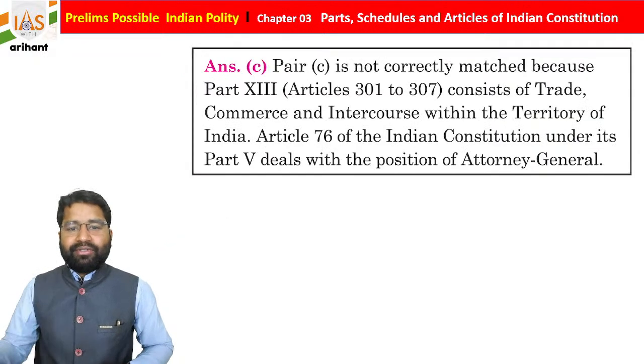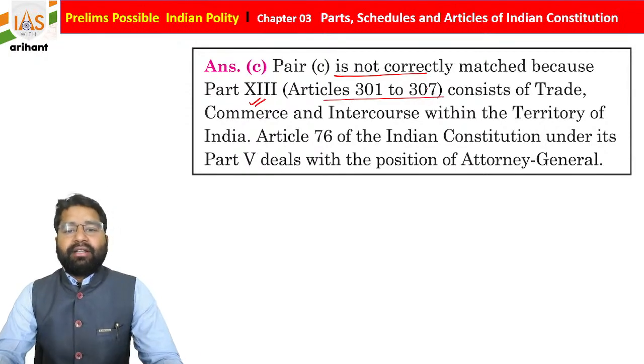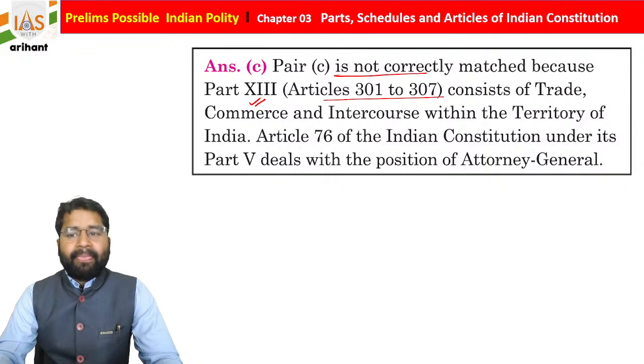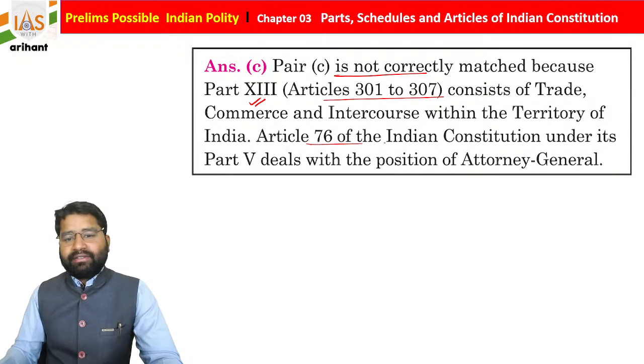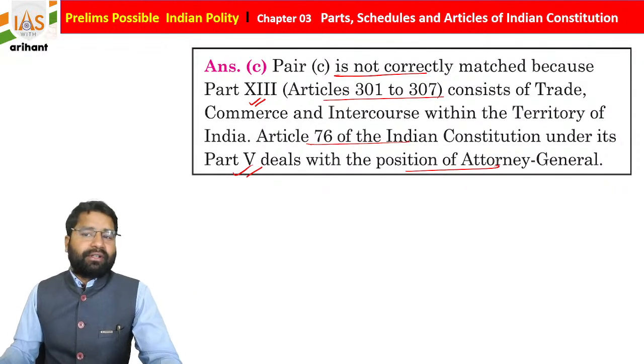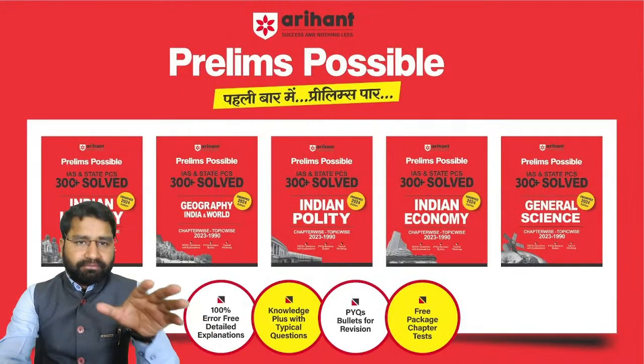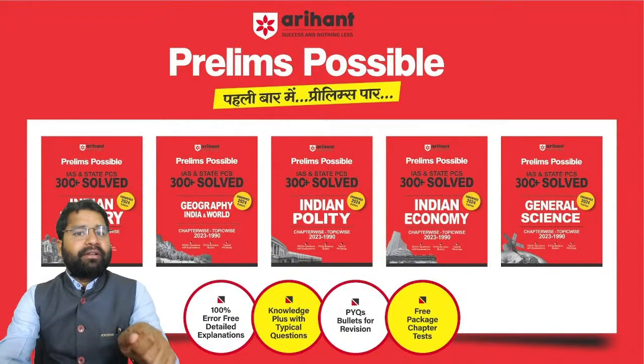Okay, so pair C is not correctly matched because Part number 13 is about Article 301 to 307, and it consists of trade, commerce and intercourse within the territory of India. Article 76 of the Indian Constitution under Part 5 deals with the position of the Attorney General. So I hope you are all able to connect it. This is about the first topic of this chapter, the parts.